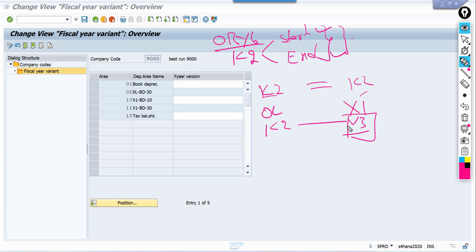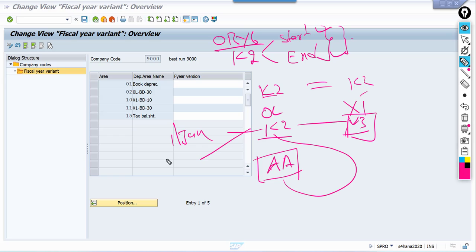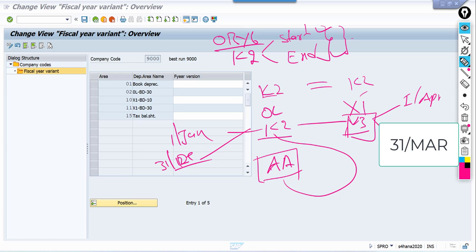In that case, we have a limitation at asset accounting level. Asset accounting always checks the start date and end date of the leading ledger. So here we will have a technical problem. V3 is having a different start date. Coming to this one, this is 1st Jan and 31 December. Coming to this one, this is 1st April and having 31st March of next year. So how to give the workaround solution for this one, we will discuss.